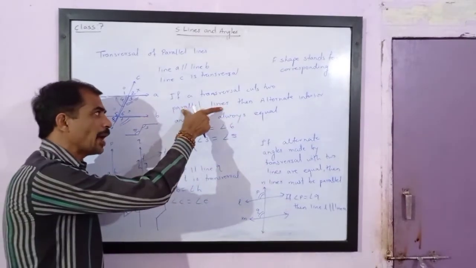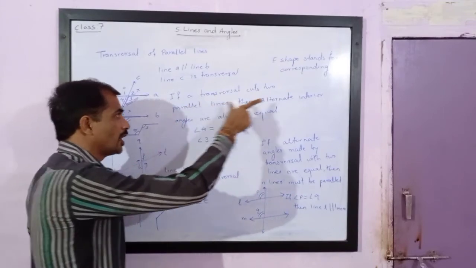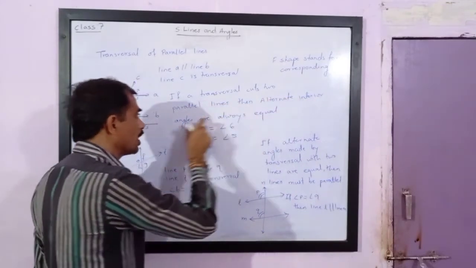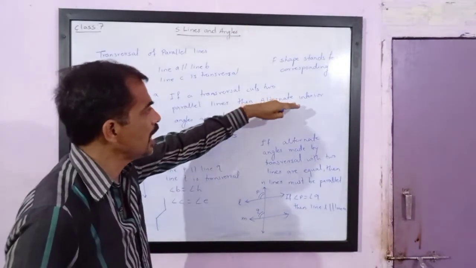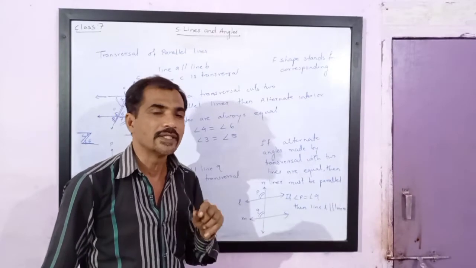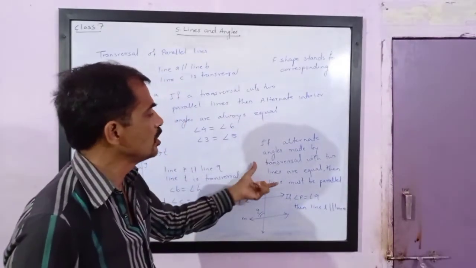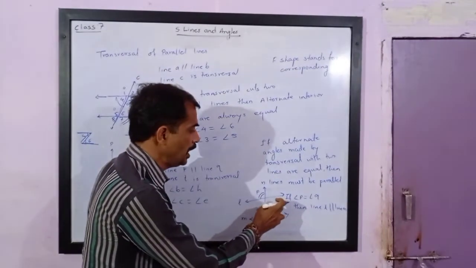Here lines are parallel, this is given to you. If lines are parallel, then we can say that alternate interior angles are equal. And if we are not given that lines are parallel, but we are given that alternate interior angles are equal, then we can say that lines must be parallel. So these are converse statements of each other.